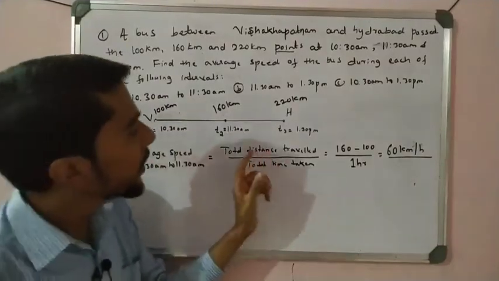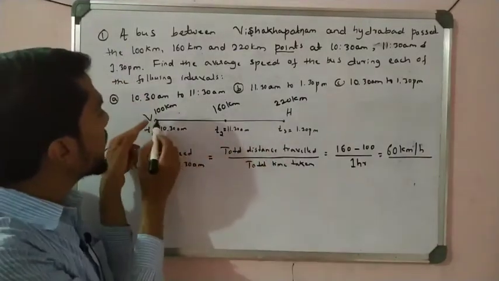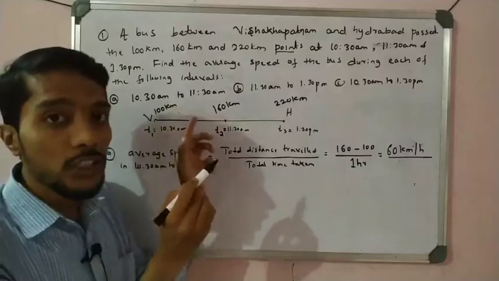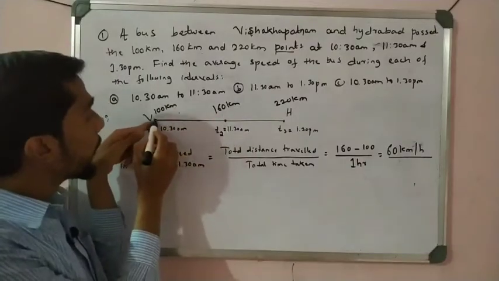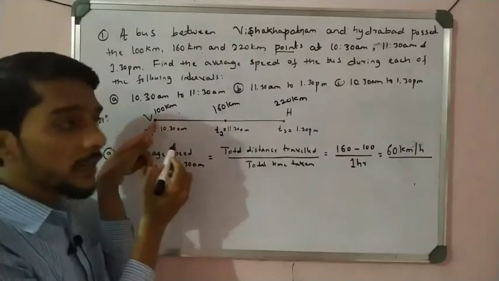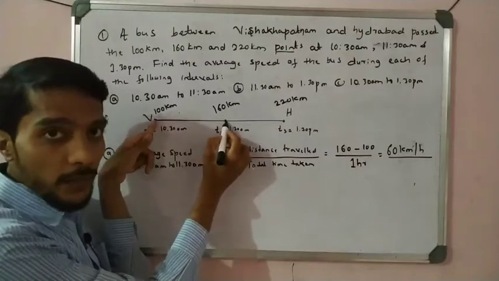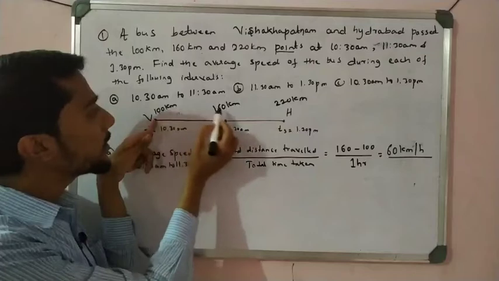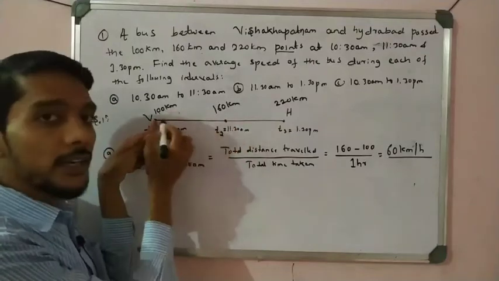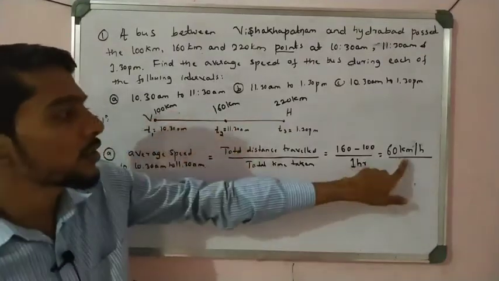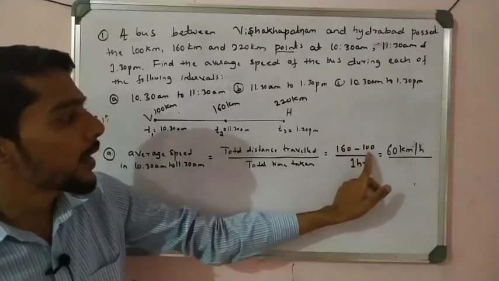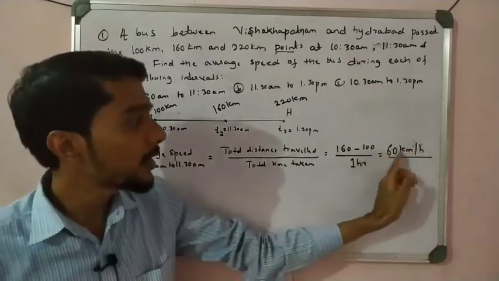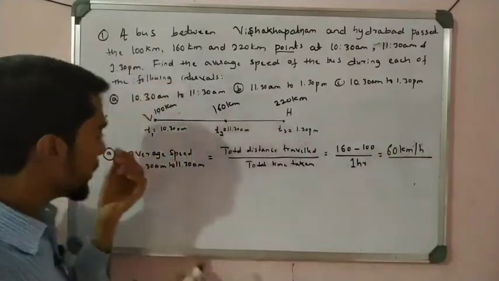Okay, this is clear. How is this? We do not add 100 plus 160. No, here the first point is 100 and the bus reaches here at time 11:30. So how much is added? 100 plus 60 is 160. So how much did it travel? It traveled 60. 160 minus 100 is 60 kilometer per hour. Okay, so this is clear.